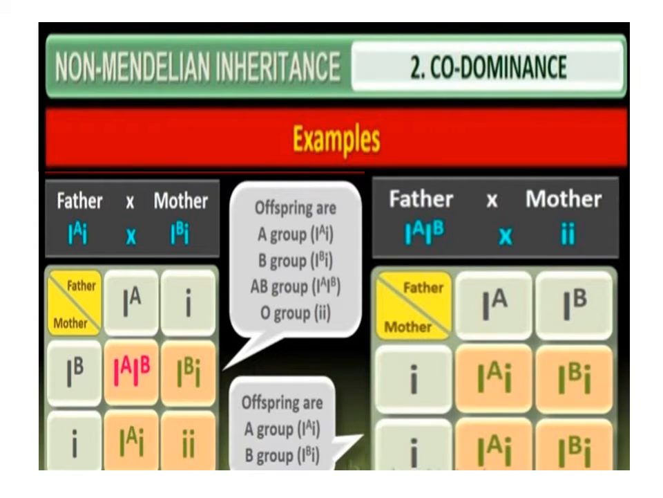Here is an example of father and mother blood groups. When they are crossed, father IA i crossed with mother IB i, then the offspring are A blood group, B, AB or O. And if the father is IAIB crossed with mother ii, then the offspring may have A blood group or B blood group.